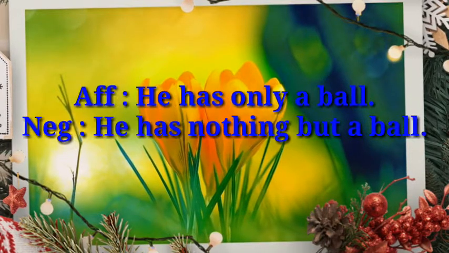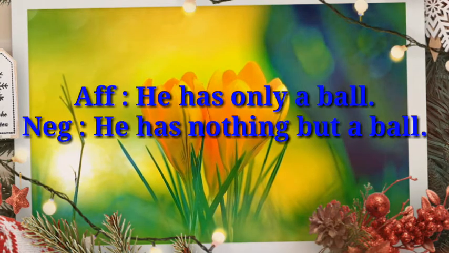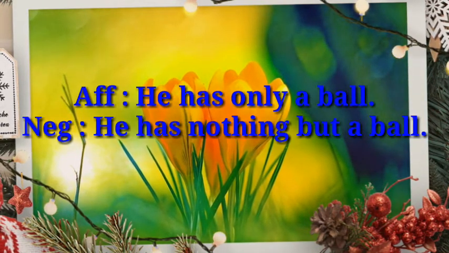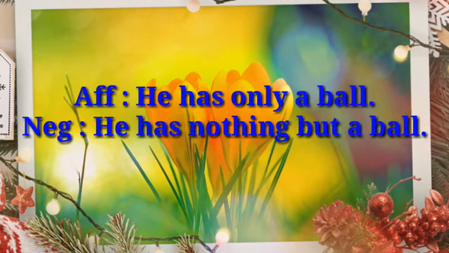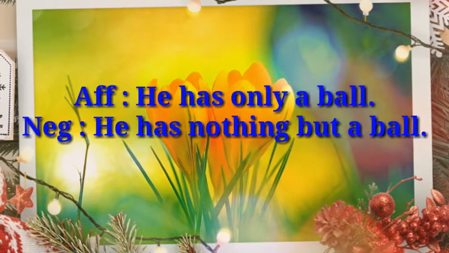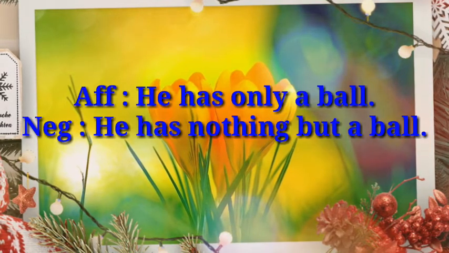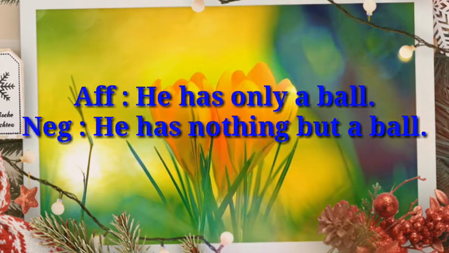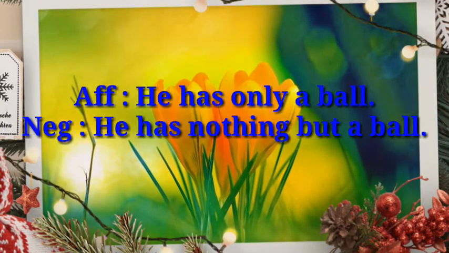Example number 2. In affirmative sentence, he has only a ball. In negative sentence, he has nothing but a ball. In place of only, we have used nothing but. But why? Because only takes a ball. Ball is a thing, so we have used nothing but instead of only.